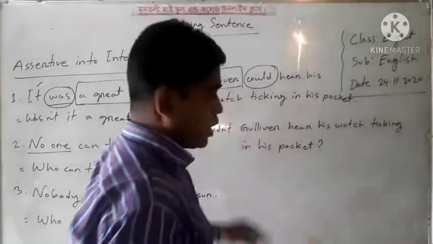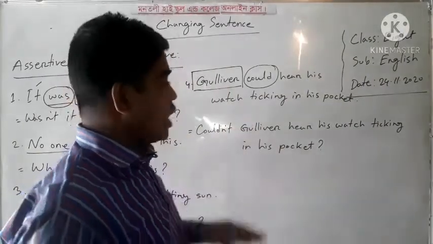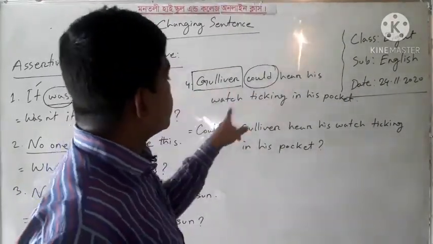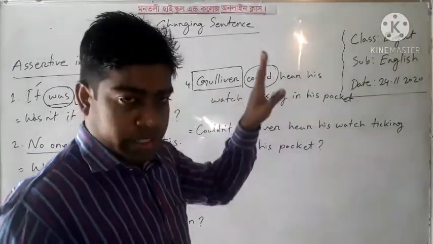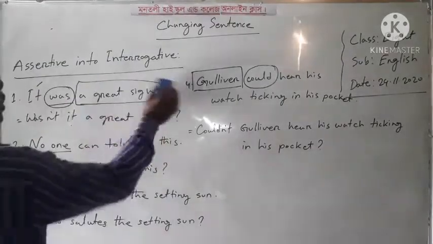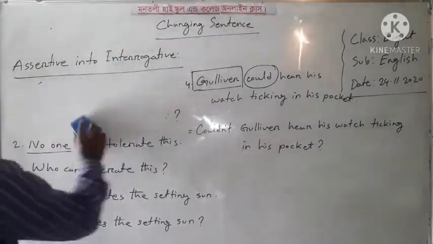This is one way, and another way is, who could hear his watch ticking in his pocket? Okay, my dear learners, I think you are clear about my sentence. Now I will start number 5.